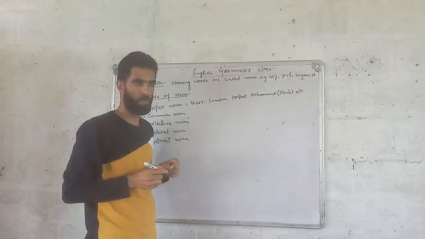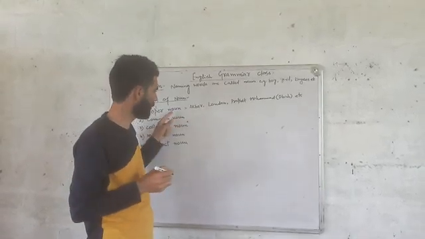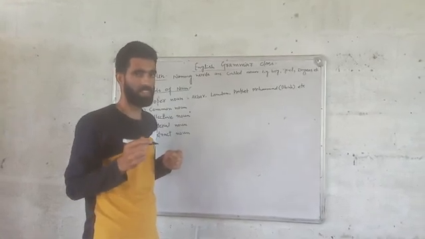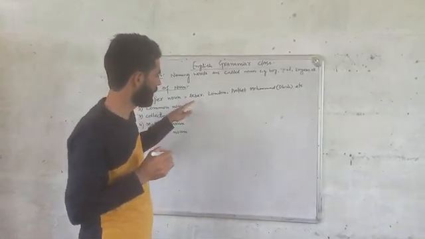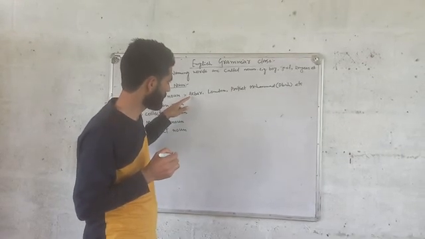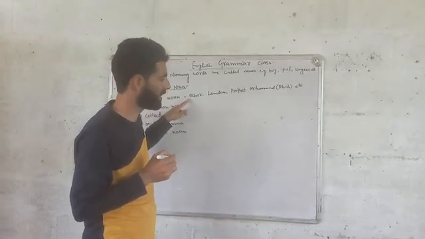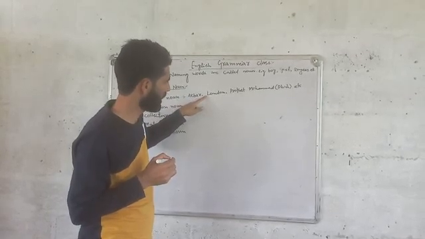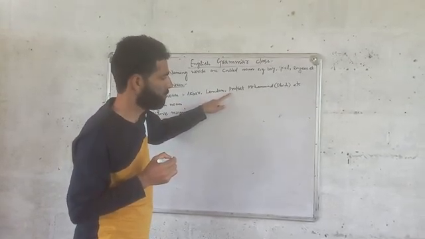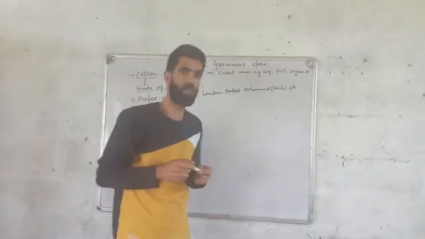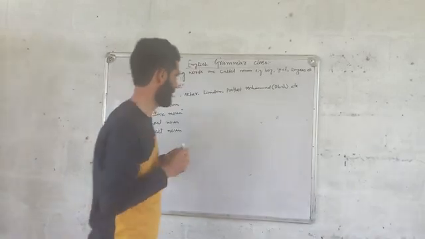One more point you have to remember about this one is that all proper nouns always begin with a capital letter. Whenever you write any proper noun, you will write the very first letter of that word capital. Akbar, A capital, London, L capital, Prophet Muhammad, P capital, M capital. So all proper nouns always begin with a capital letter.